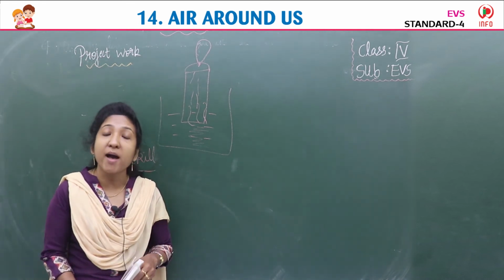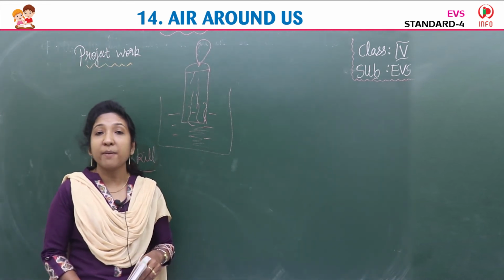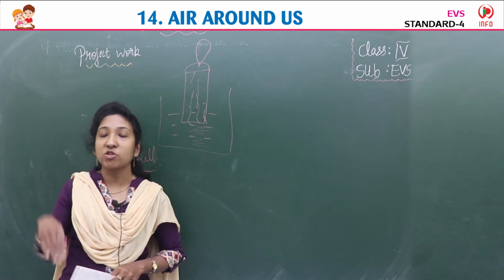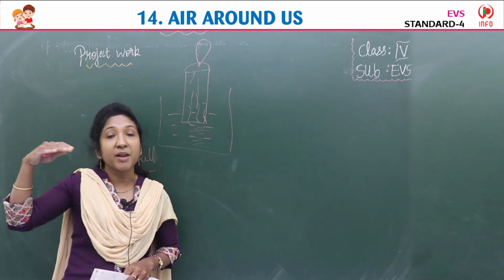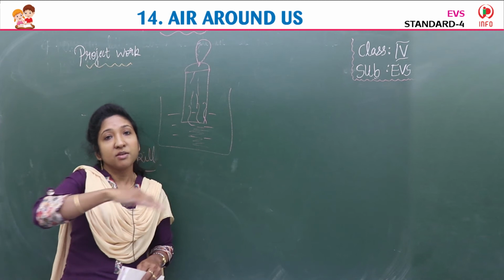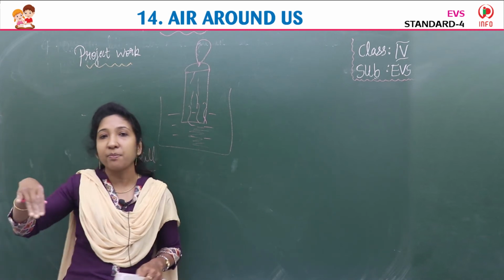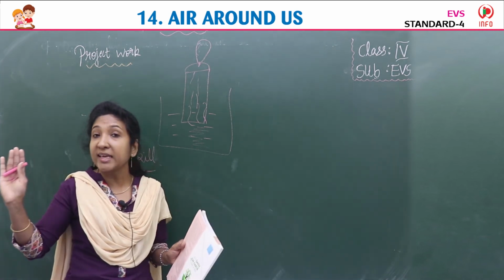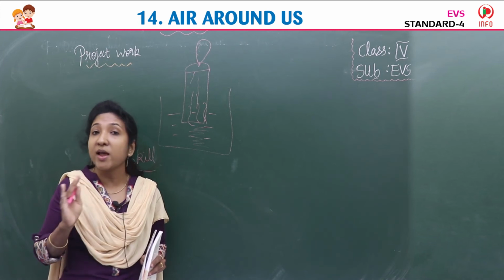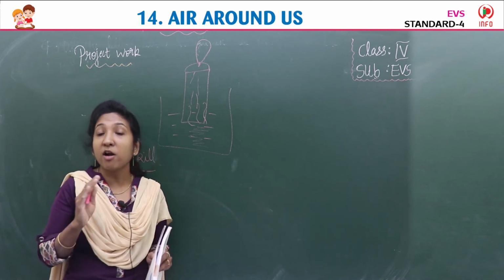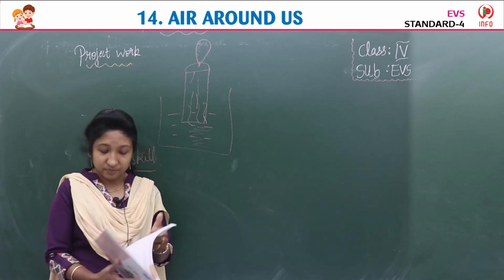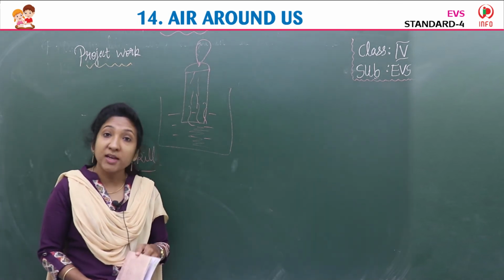Second, global warming. You know, global warming means the rise in temperature. Because of the temperature rising, the earth's surface gets heated up. We experience more heat. That is also another problem. It is not good for the earth, and also for living organisms.